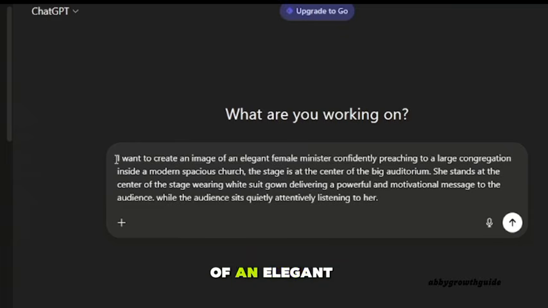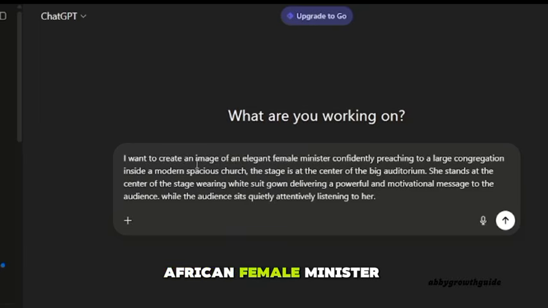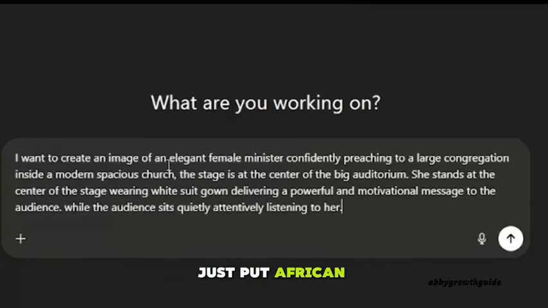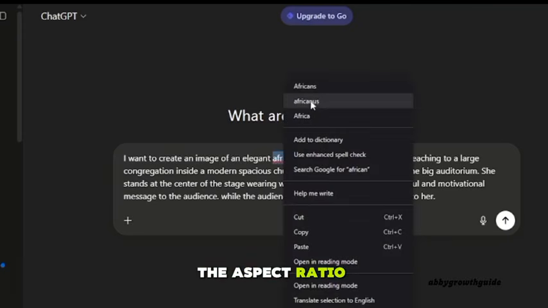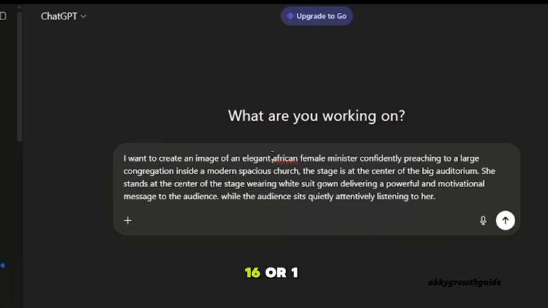Create an image of an elegant African female minister. So let me just put African female minister, and I want it to be 16:9 aspect ratio. If you're creating this for YouTube, it's going to be 16:9 aspect ratio, but if you're creating for Facebook and all other platforms, the aspect ratio is going to change, like 9:16 or 1:1 aspect ratio. So this is my raw idea that I want ChatGPT to create for me. So just send this and see what ChatGPT is going to give us with this.